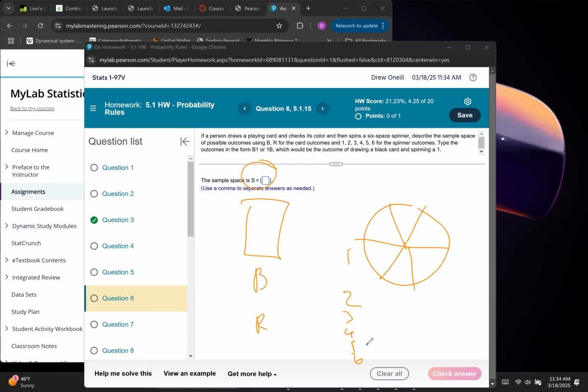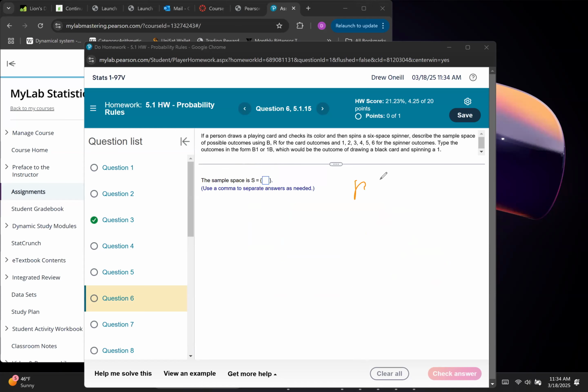Which would be the outcome of drawing a black card and spinning a 1? Well, that's this, right? So to do this, we need to know the total possible outcomes. And if you wrote them all out, which we could do, it's kind of what it's asking. You could get black 1, black 2, black 3, black 6. So there's 6 outcomes for black. Red 1, red 2, red 3, red 6. 6 outcomes for that. So of these, how many are black 1? 1. 1 out of 12.